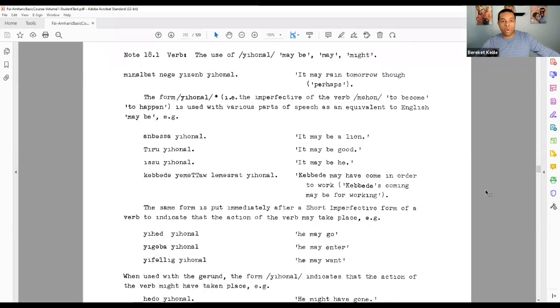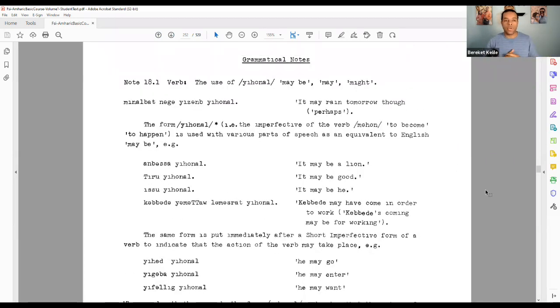Note 18.1, we're going to cover the use of Yehonal, which translates to maybe, might, or may. Yehonal is the imperfective third-person masculine singular of the verb to become or happen. It's used with various parts of speech and is the equivalent of the English, quote-unquote, maybe.